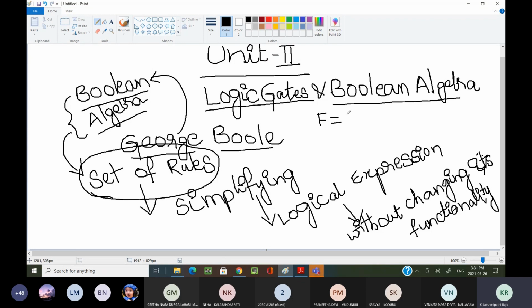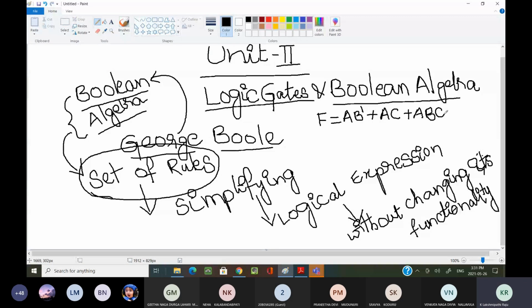Now see here, f equal to ab bar plus ac plus bc.